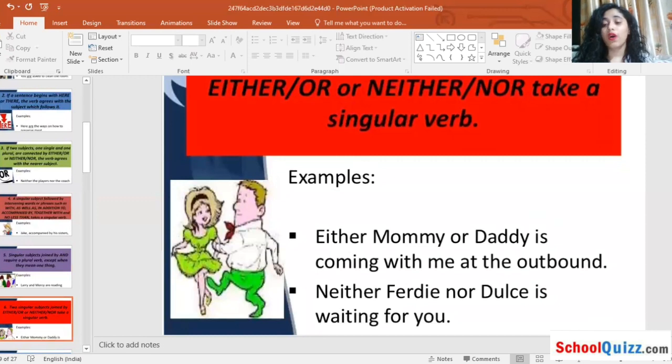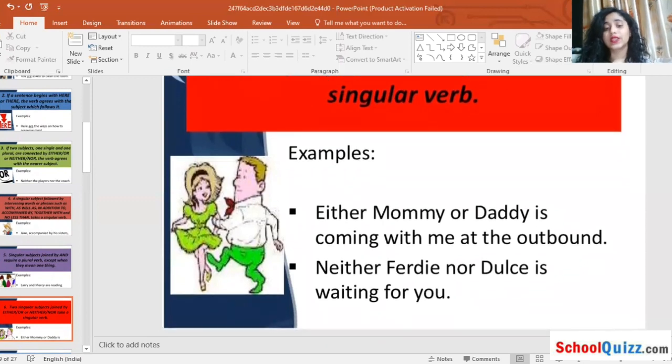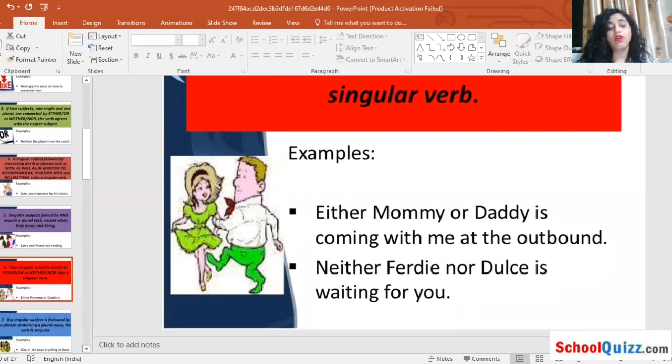Either mommy or daddy is coming with me on the outbound. So here we have a singular verb, and we have joined two singular subjects. Neither Freddy nor Deuce is waiting for you. These are the rules we have to follow. Again, here we have used either...or and neither...nor, and we combined two singular subjects.